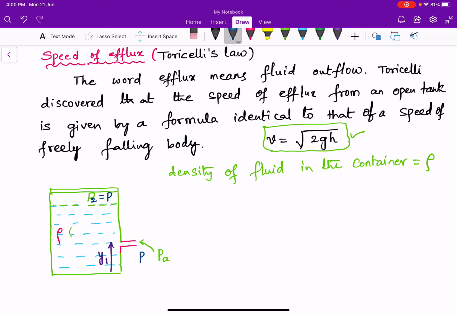And the pressure at the small orifice, P1, is equal to atmospheric pressure, since this hole is open to atmosphere. Consider this top surface of the fluid is at a height of y2 from the reference point, the bottom. So the height difference is y2 minus y1, and let us consider y2 minus y1 is equal to h.